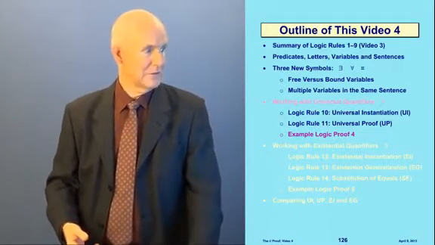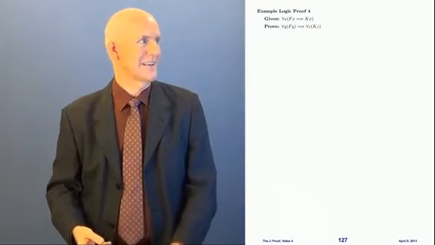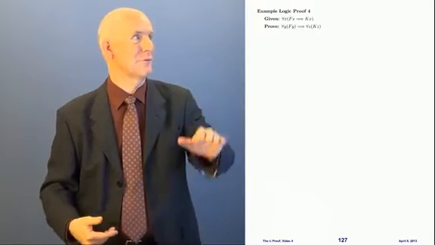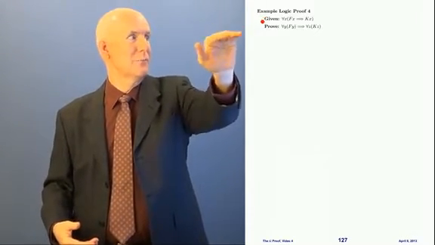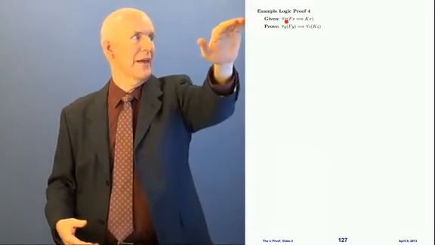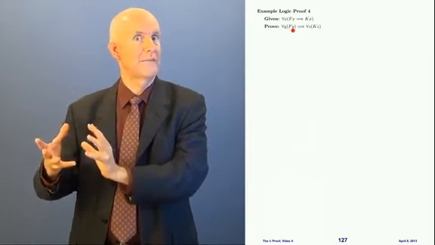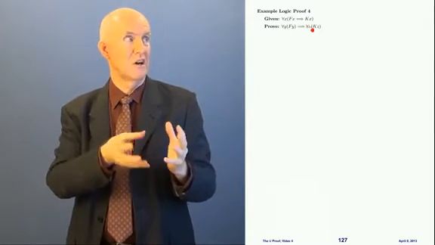Okay. So now let's go on to our next, it's actually our fourth. We did 3 example proofs in video 3. This is proof number 4. We're given this, we have to prove this. So we're given for all x, if fx, then kx. Prove if for all y, fy, then for all z, kz. See that? That's what we're doing.